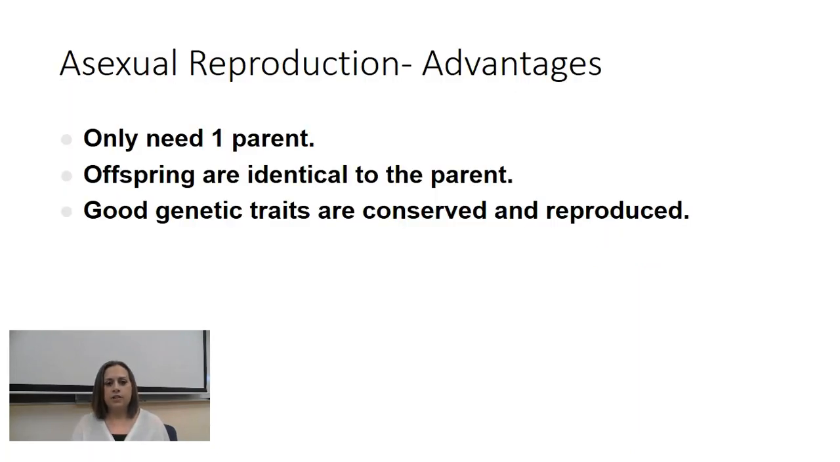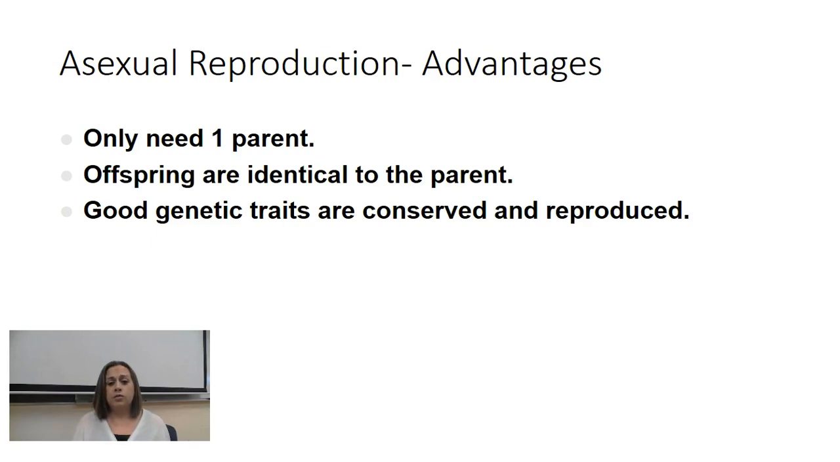So there are some advantages to asexual reproduction. The first is you only need one parent, so you don't have to find a mate. When you're ready to reproduce, you can, and that is actually a huge advantage. If you were ready to reproduce and you are a sexually reproducing organism and you can't find somebody to mate with, you can't reproduce. So only needing one parent is an advantage.